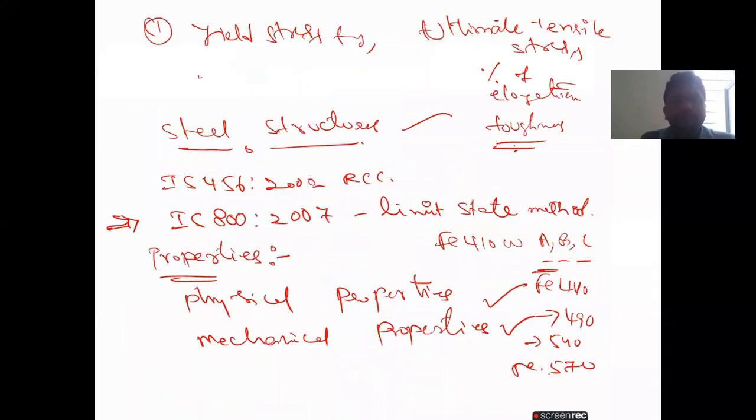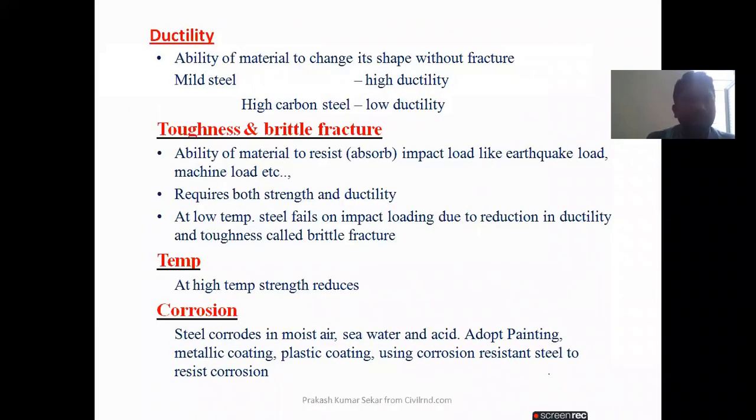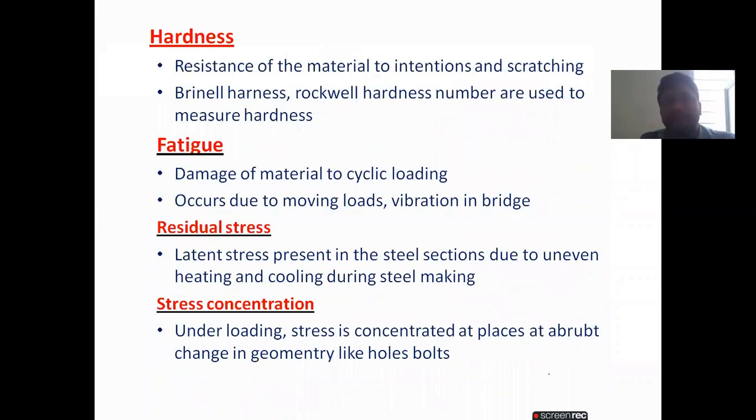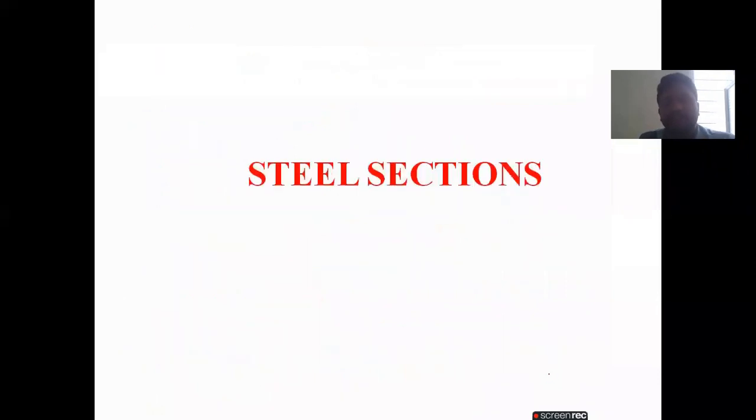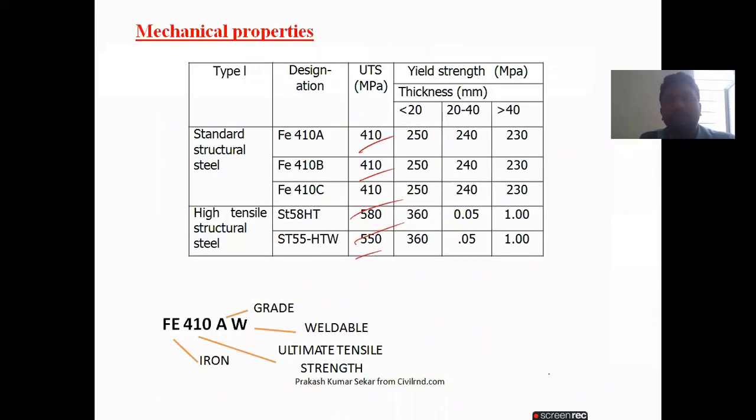Next, other properties include ductility, toughness, temperature, corrosion, hardness, fatigue, residual stress, and stress concentration. There is no need to discuss all of these, but the most important are the mechanical properties, namely yield stress and ultimate stress.